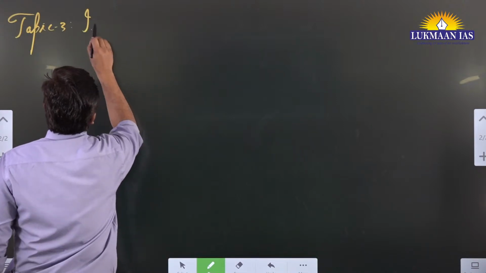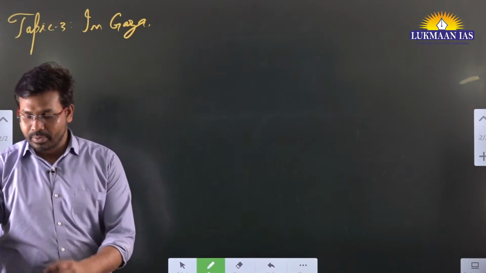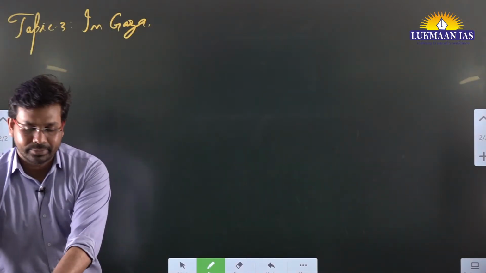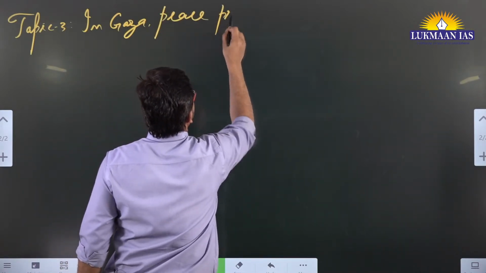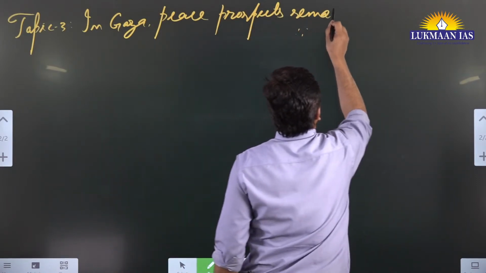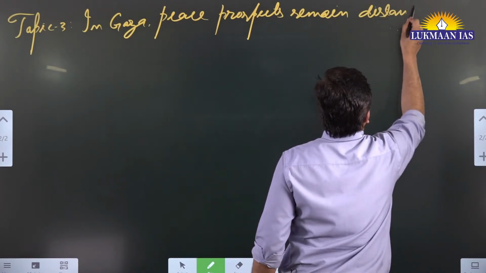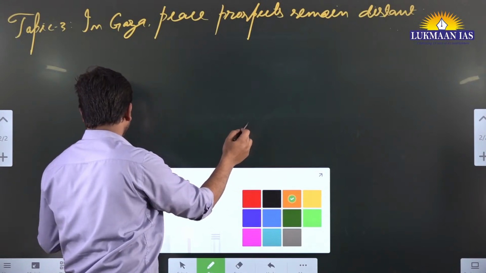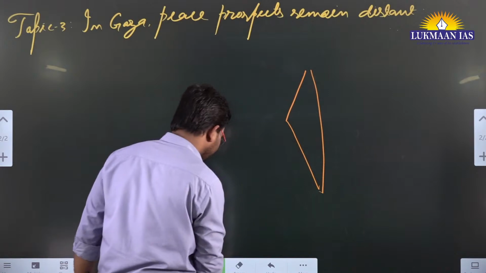It says, in Gaza, peace prospects remain distant. All right. So to understand this particular thing, we need to learn about the map of Israel. So let me quickly draw a map of Israel.